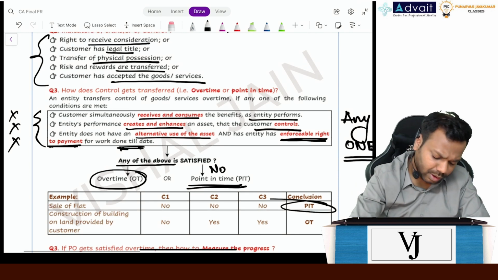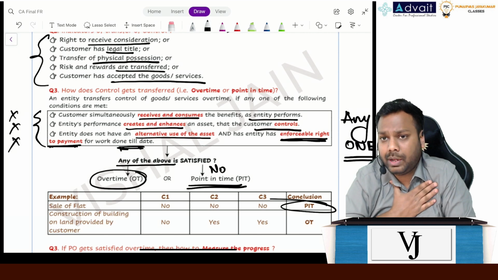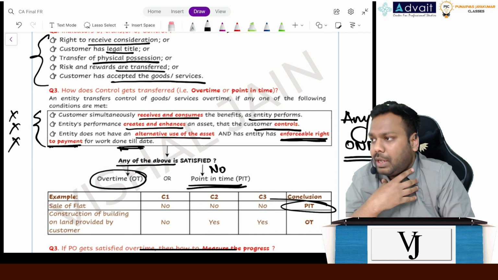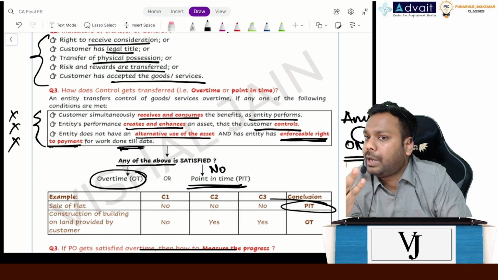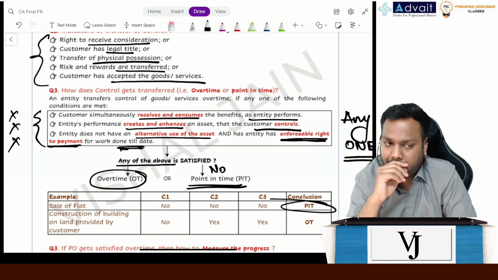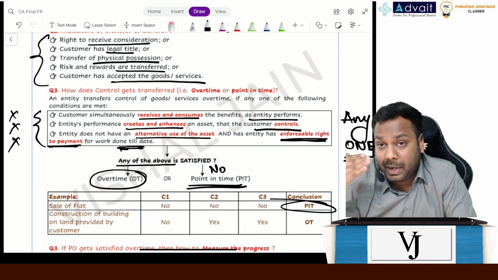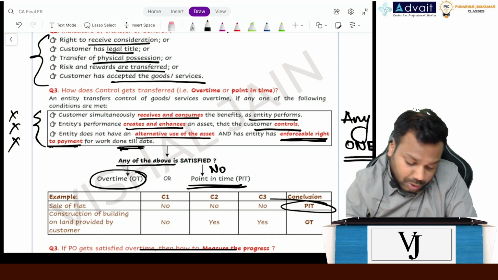Now, another example. Let's suppose you are a customer and I am an entity, okay? You have a land of your own and you want me to construct a building over it. Now you appointed me as an entity to construct a building over it. Now tell me, as and when I am constructing a building on the land given by you, can you receive and consume any benefit? No. Agree?